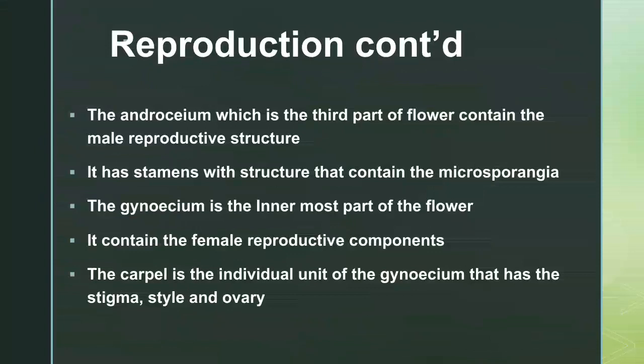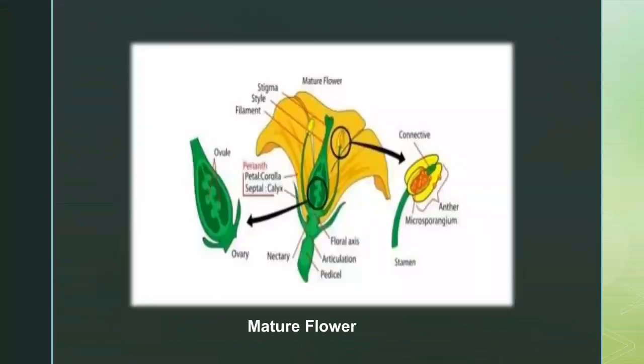The androecium, which is the third part of the flower, contains the male reproductive structure. It has stamens with structures that contain the microsporangia. The gynoecium is the innermost part of the flower. It contains the female reproductive components. The carpel is the individual unit of the gynoecium that has the stigma, style, and ovary.